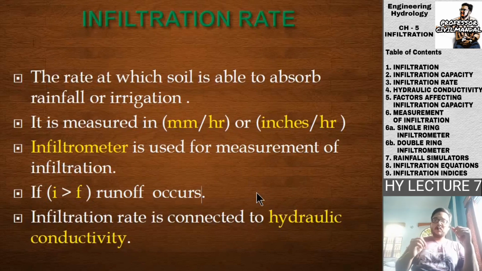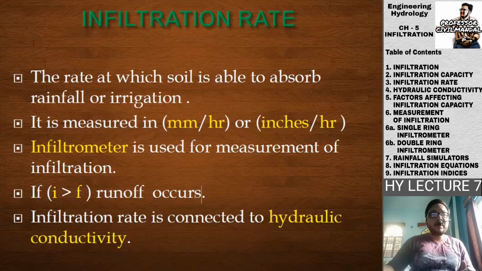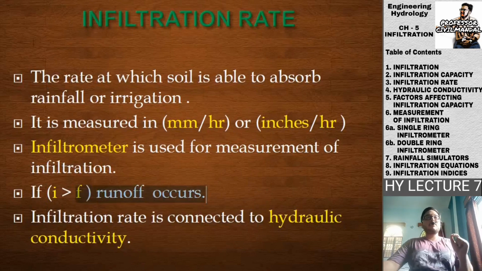If somehow the soil gets saturated, that is, it has reached the infiltration capacity, the soil will get saturated at one stage. Once the soil is saturated, no extra amount of water will be able to percolate or seep through that particular soil, so that excess water will be running off through the surface. So that is when our runoff occurs.